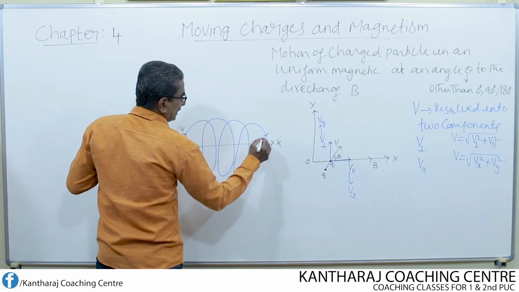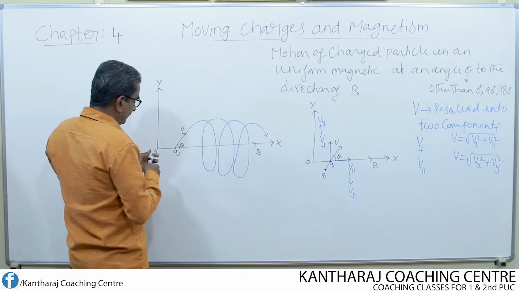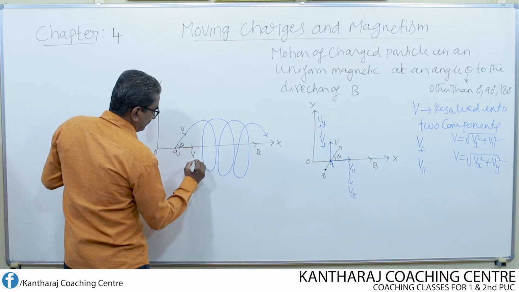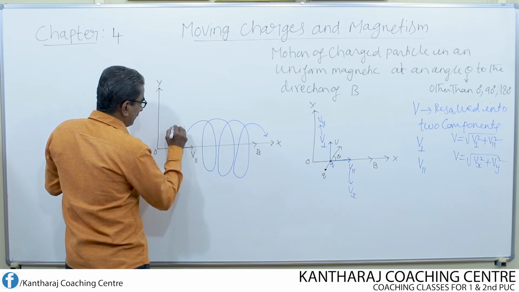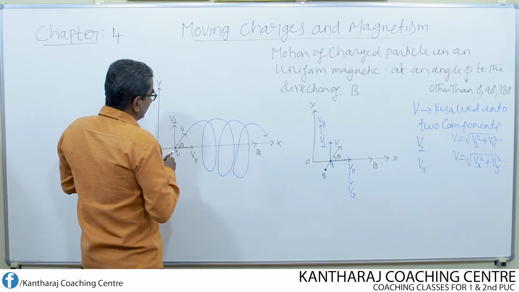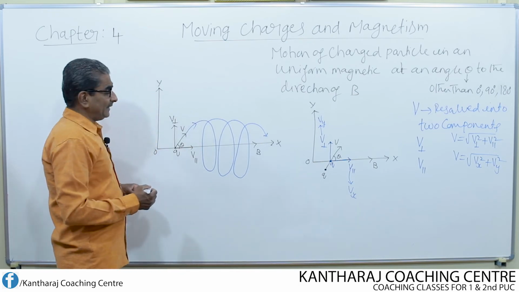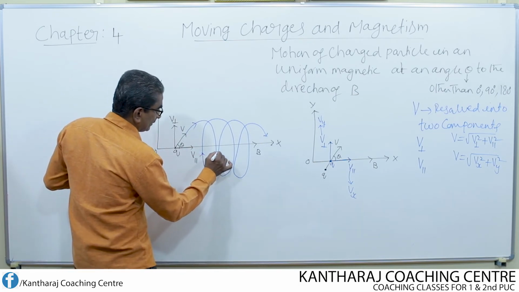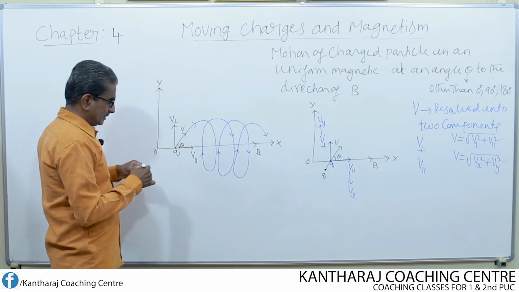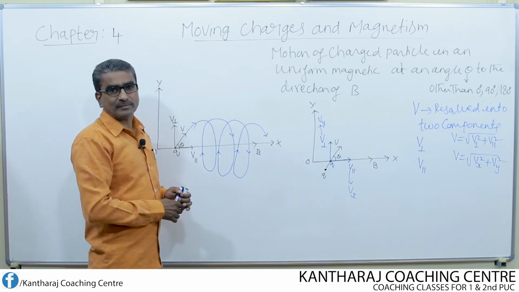So this is the helical motion traced by the charged particle. This component is nothing but the parallel component, and this component of velocity is nothing but the perpendicular component. Now, if this is the situation for a charged particle, then we can write a few equations related to this helical motion.